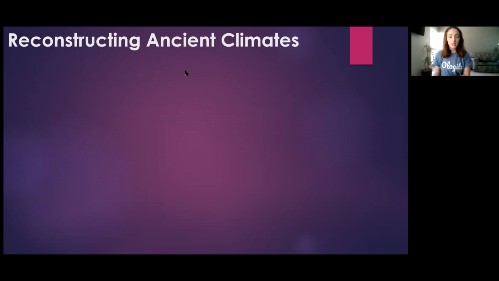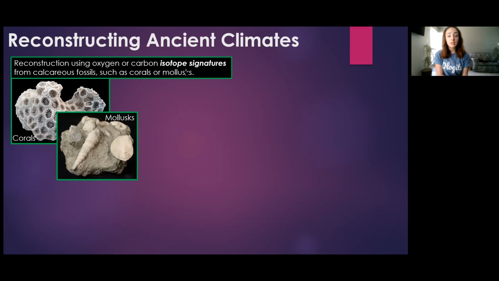So now what I want to discuss is how we can reconstruct ancient climates. How do we know how the climate has fluctuated through Earth's history? We can use things such as paleoclimate proxies to reconstruct Earth's past. These include things like the composition of calcareous fossils, such as mollusks and corals.